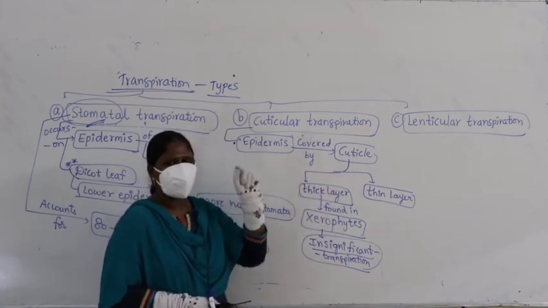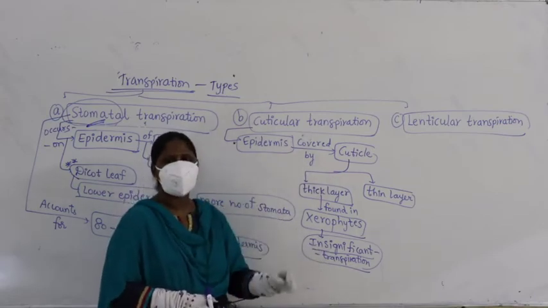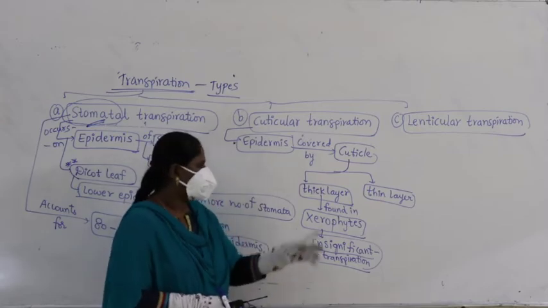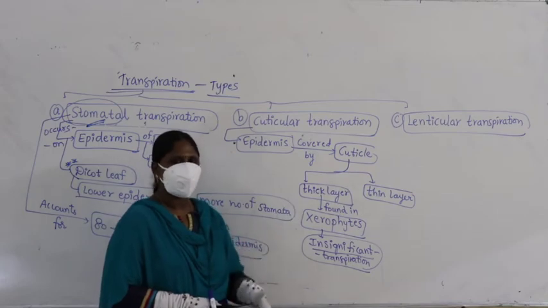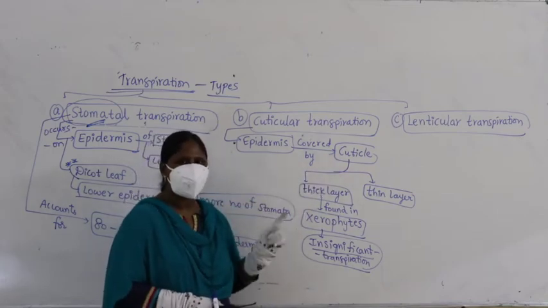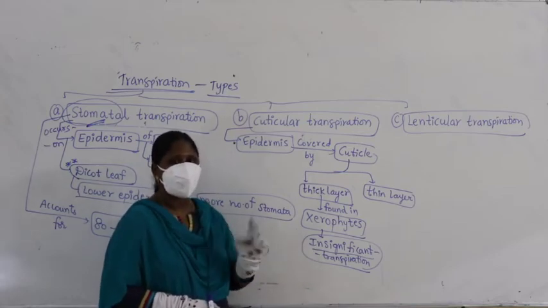So there is very insignificant transpiration, meaning very little transpiration. Why? Because the plant does not have water. So to prevent transpiration, it forms a thick layer of cuticle. It prevents transpiration. That's why the transpiration rate is insignificant.